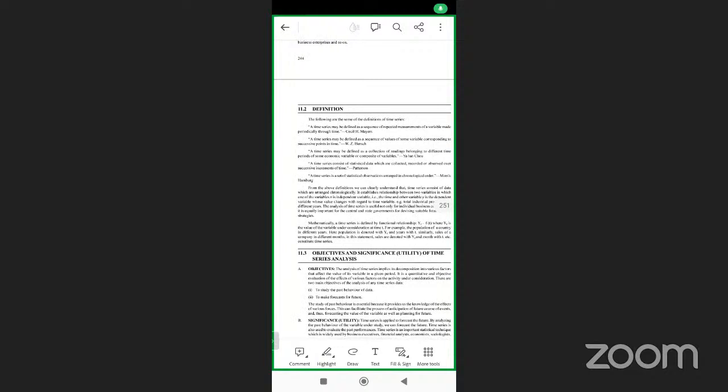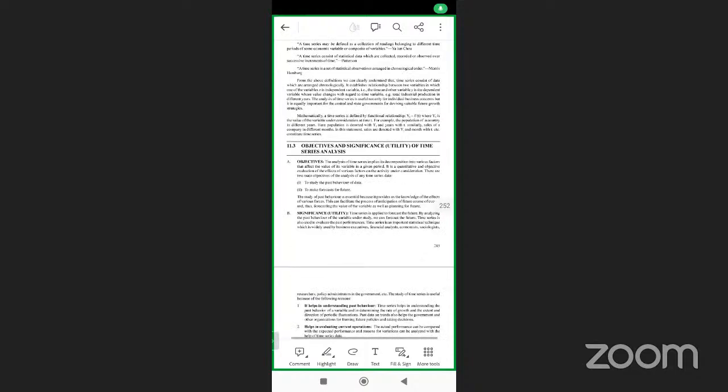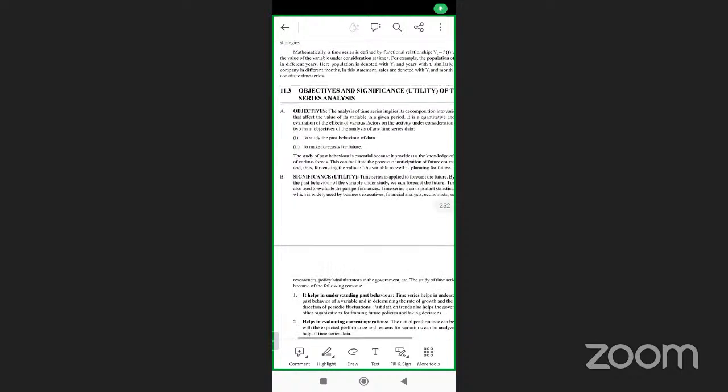Now, during those times, this is how the variable is coming. During those years, this is how it is coming. During the summer, this is how it is coming, right? The objective is to study the past behavior of the data. If you take the data over a period of time, you see how it is increasing and decreasing. It also talks about forecasting for the future. In the past it is this, and in the future, how it will be, we need to understand.